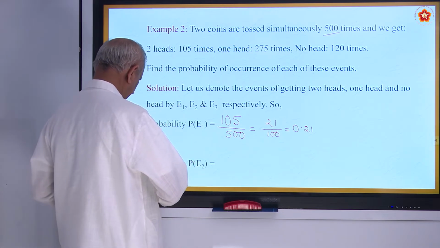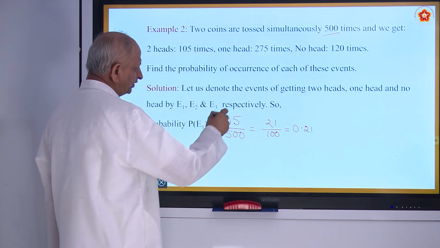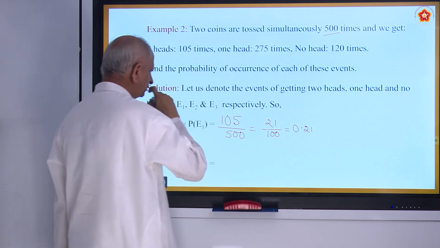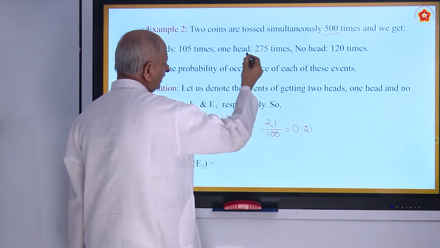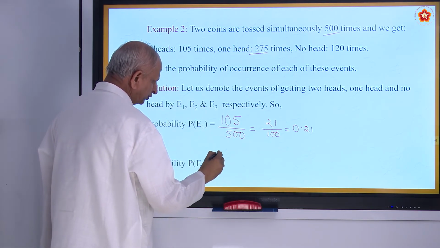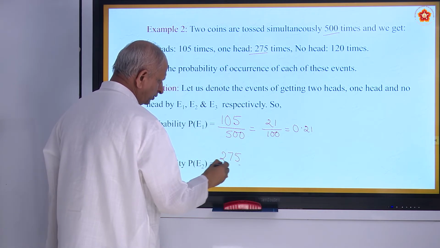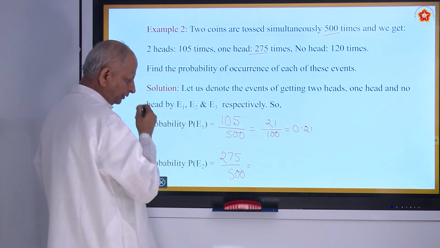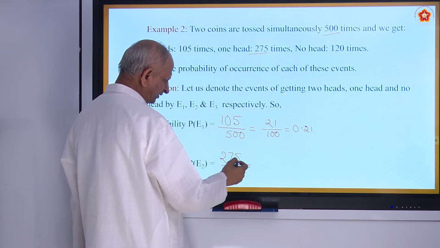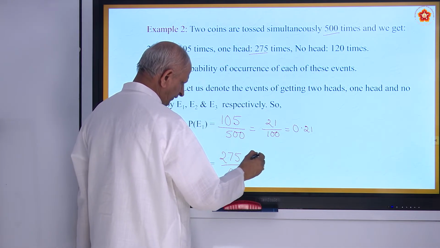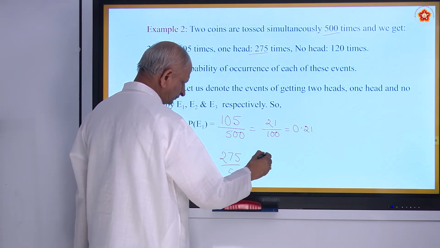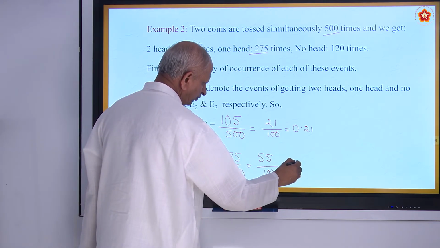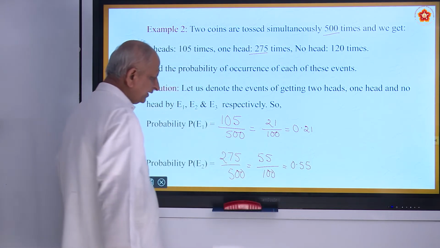Probability of event E2. What is E2? One head. How many times? One head is 275 times. So 275 by 500 is equal to, if you cancel by 5, 5 5s are 25, 5 5s are 25, by 100, that is equal to 0.55 in decimal form.